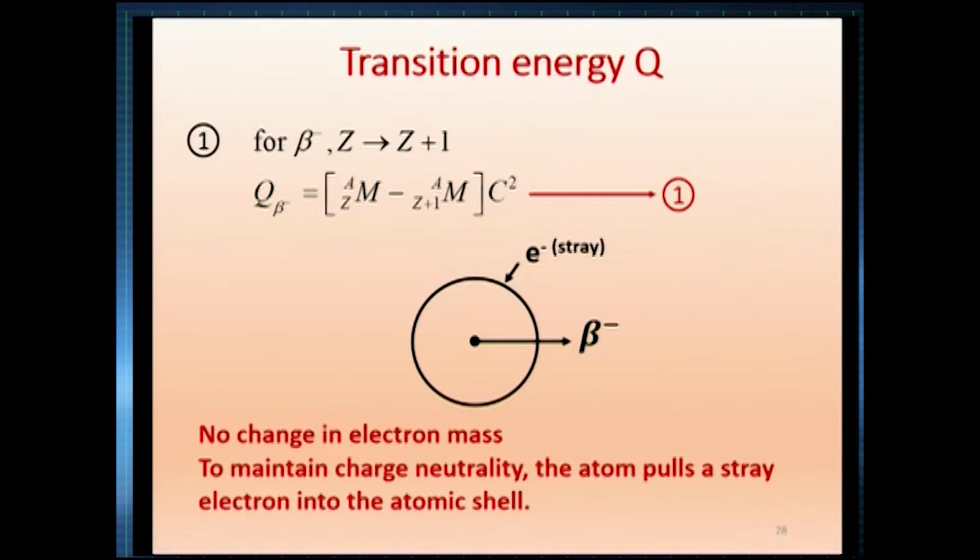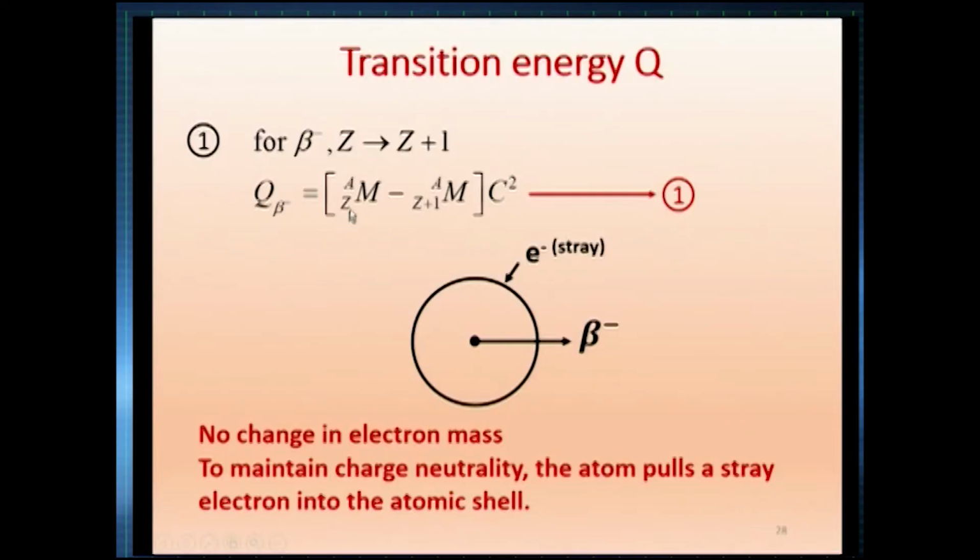For beta minus, Z becomes Z plus 1. Already we stated that Z will become Z plus 1 for beta minus decay. Now, what is the energy, the Q value? What will be the energy of the beta which emerges out, or what is the energy that we expect? It will be nothing but the difference in binding energy of the parent and daughter, or that will also be equal to the difference in mass between parent and daughter. So, the mass of the parent will be larger than the mass of the daughter.